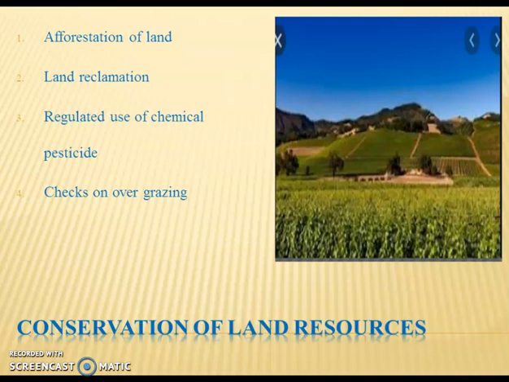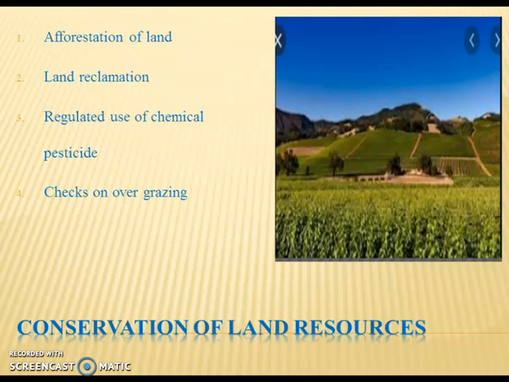Regulated use of chemicals and pesticides. Yes, in our agricultural activities, to improve the production, we are using chemicals, pesticides, insecticides more and more, and we don't bother about the quality of the product, and the quality of the land which we will have after using these chemicals.